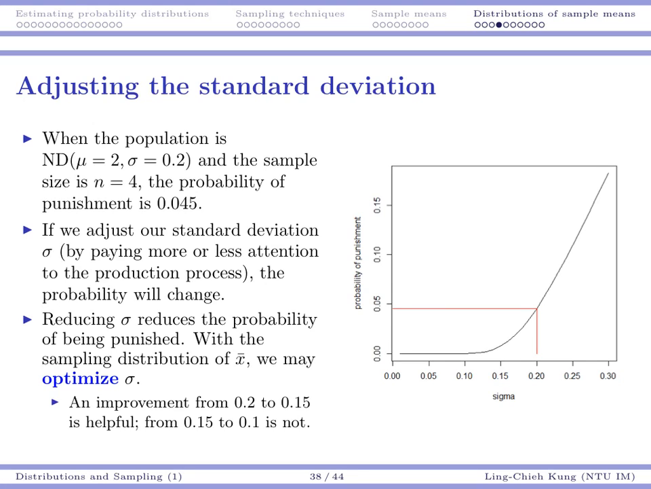We do see that when we decrease sigma, it's going to decrease the probability of being punished. From 0.2 to 0.15, that decrement is significant. But from 0.15 to 0.1 is not going to be that helpful. So being able to calculate and draw this line is going to help us determine the optimal degree of maintenance and optimal degree of sigma.